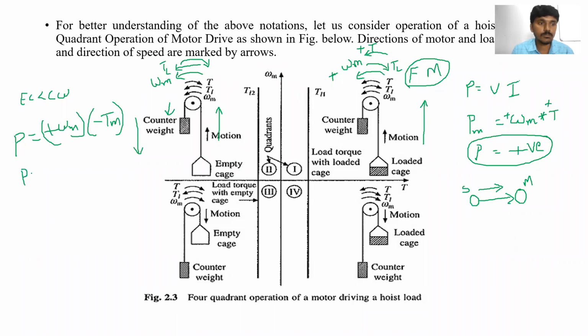Power is negative. Power is negative means power will flow from load to source, that is, from motor to source. The power will flow from motor to source. Power negative means reverse power is flowing, means this motor works as a generator. This one motor works as a generator, so it will convert mechanical energy into electrical energy. Is it clear?